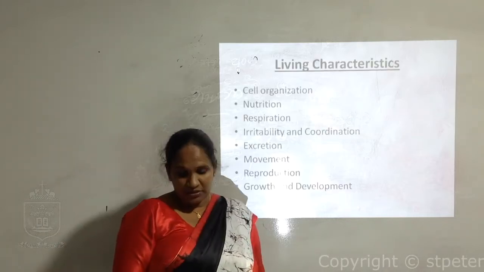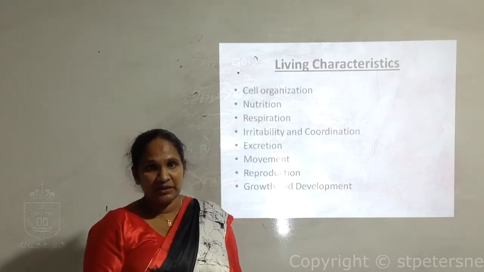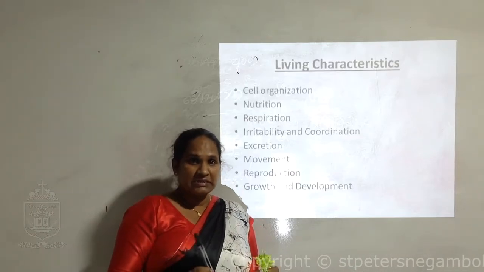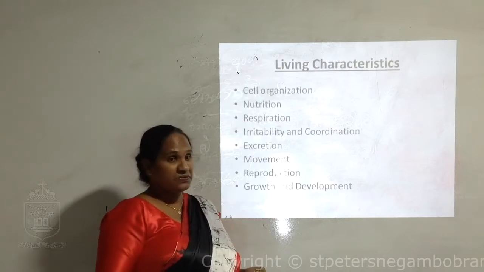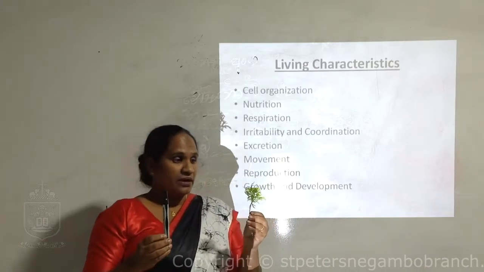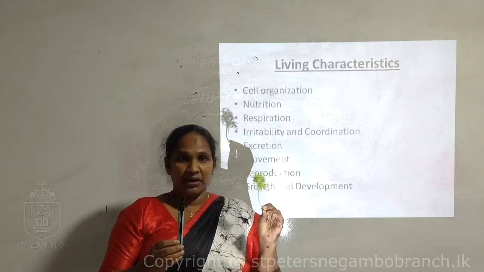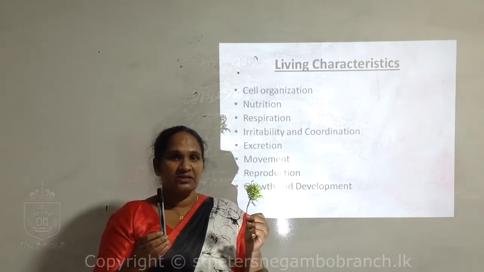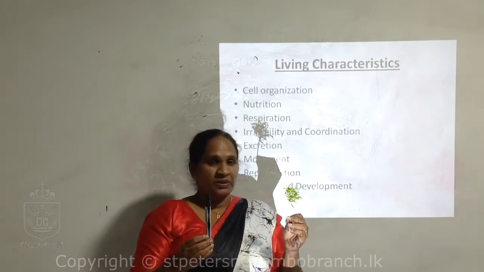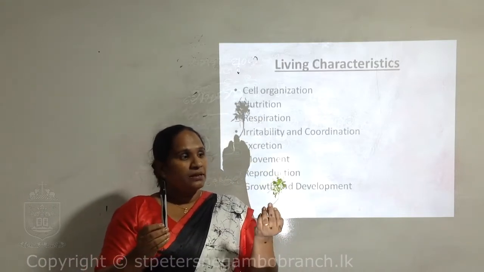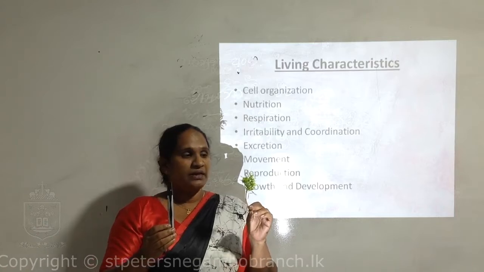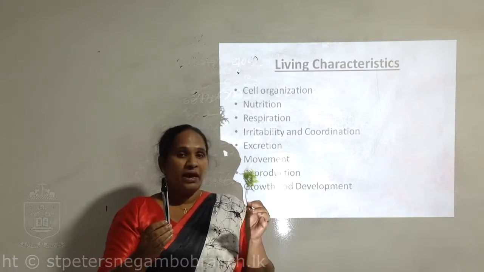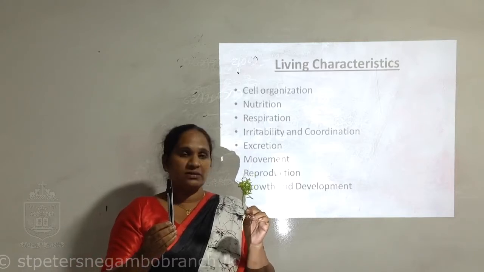Today's lesson is characteristics of organisms, unit 8. Living characteristics. We'll see the differences between living organisms and non-living things. You can see in one hand there's a plant and in the other a marker pen. The plant leaves are green in color. The color difference we can see in both, and the living characteristics of these two.